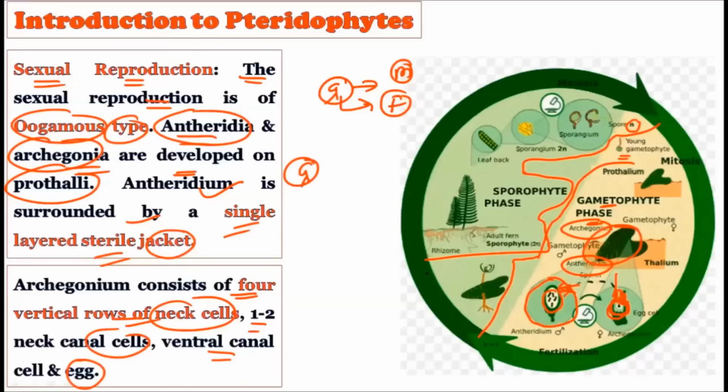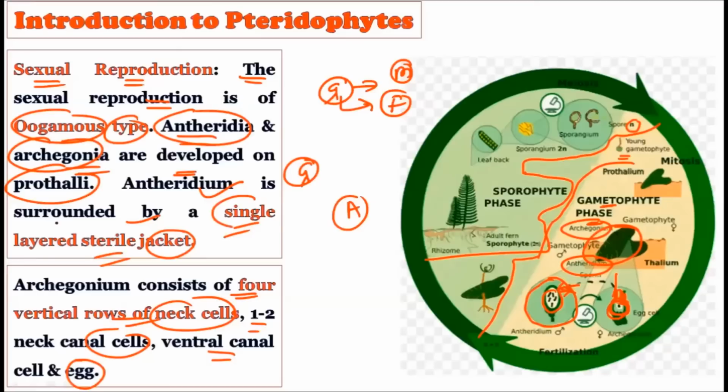If it is a monoecious gametophyte, both antheridium and archegonium are produced on the same thallus. And if it is coming from a heterosporous pteridophyte, the male prothallus will give rise to the antheridium, and the female prothallus will give rise to the archegonium. Okay, so how is the antheridium?